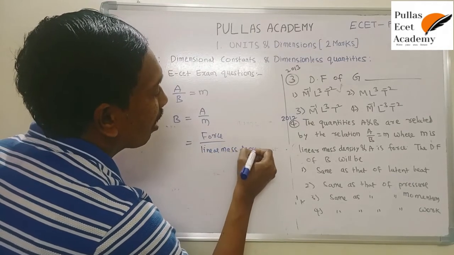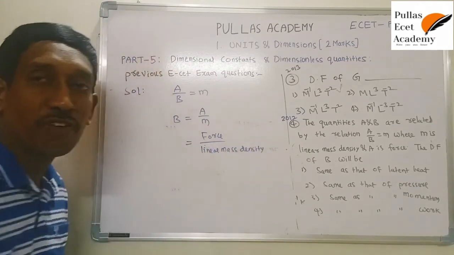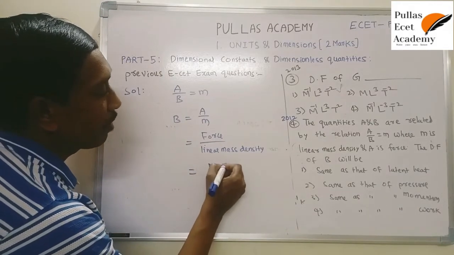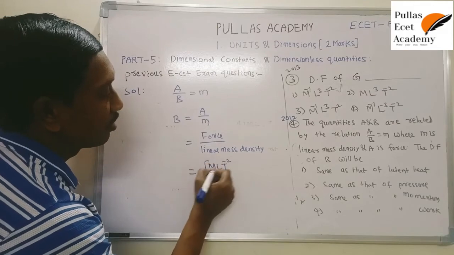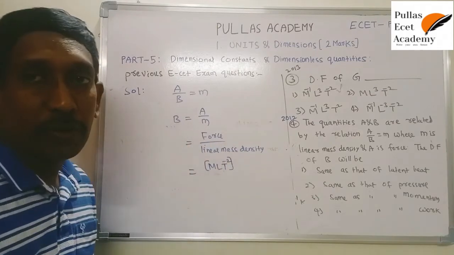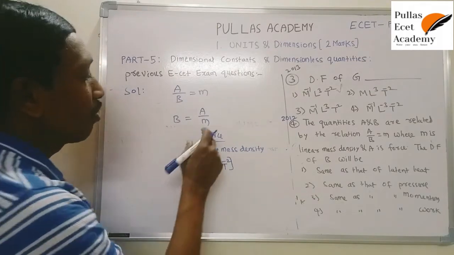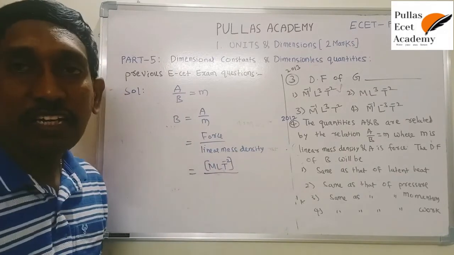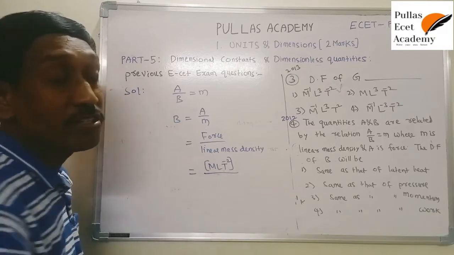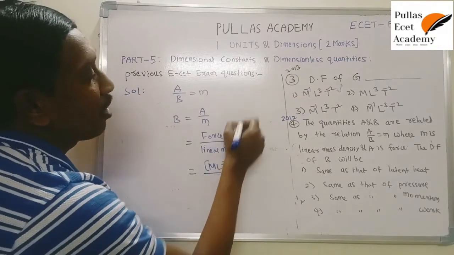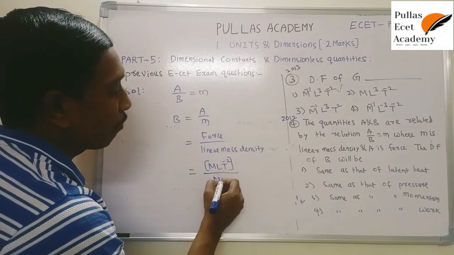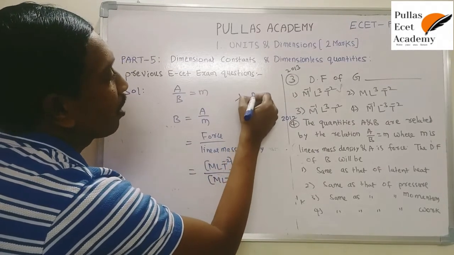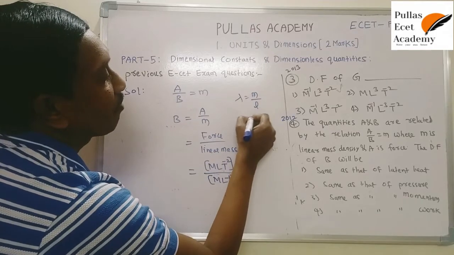Now, we have already constructed these dimensional formulas. Substitute directly. Force dimensional formula is MLT⁻². The force dimension formula is very important, that's why I told you. What is the linear density dimension formula? If you don't know, it is mass per length, that is ML⁻¹.